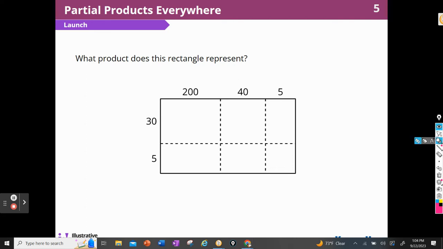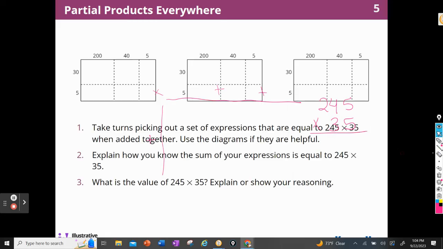All right, so I know that when I have a box like this and I'm doing arrays or diagrams, I'm going to multiply this length times this length, yes? Or length times width, however you want to say it. So this is all added together, and this is added together. So for me, this would be 245 times 35. And I could use this diagram to help me to solve that problem. All right, let's see what they have us to do next.